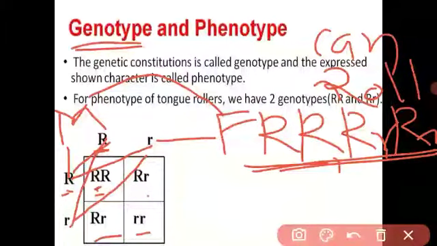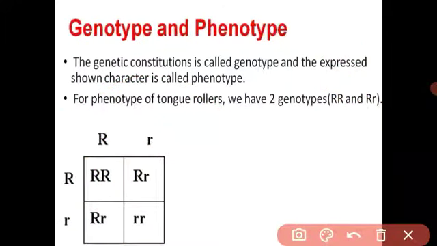This is the observable character. Observable characters means the characters we can observe. Here, out of 4 offspring, 3 offspring can roll their tongue. Observable ratio is called the phenotypes. What is the phenotype? It is not the set of genes present.